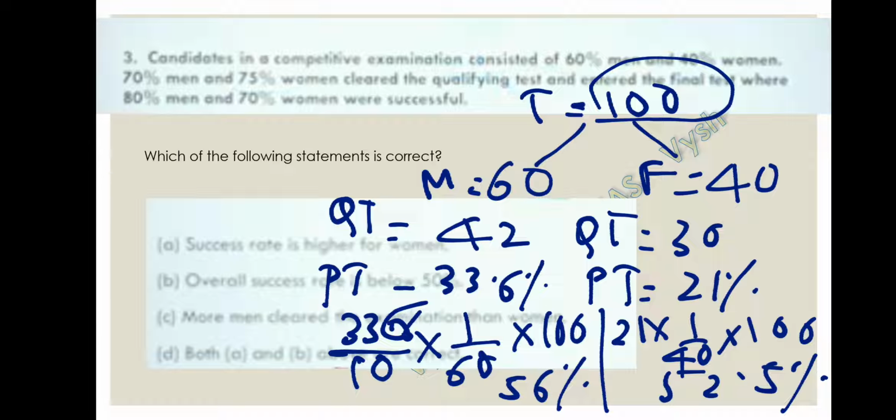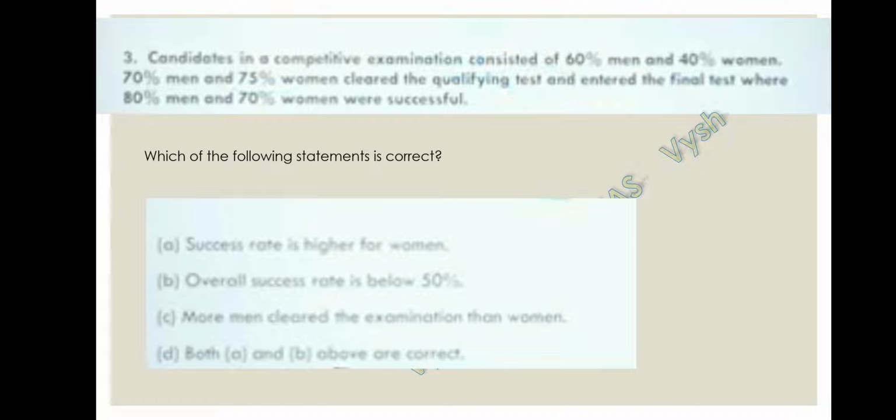Overall success rate is below 50%. No, it is not below 50%. It is above 50%. More men clear the exam than the women. Yes, more men clear the exam than the women. So option C can be correct for this question. So option C is correct for this question. More men clear the exam than women.